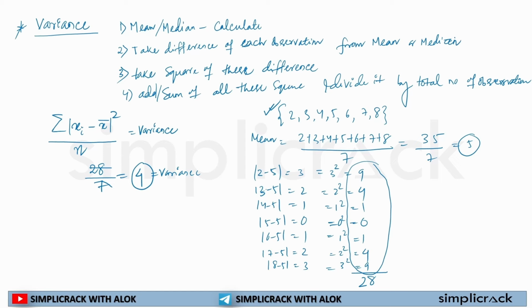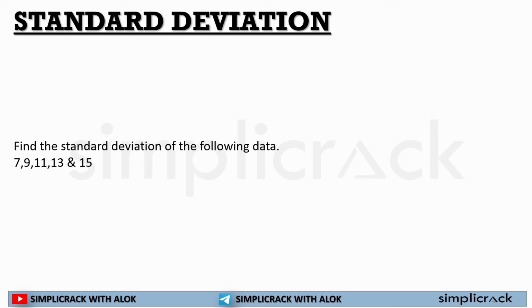Now, if you know variance, standard deviation is nothing but the square root of variance. So whenever standard deviation is asked, the first thing you will be doing is calculating variance.